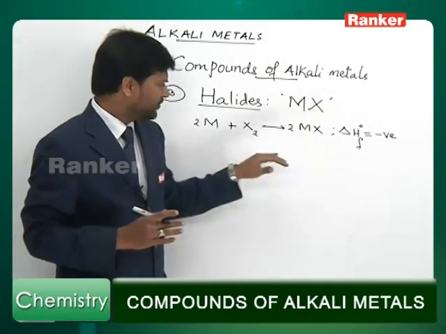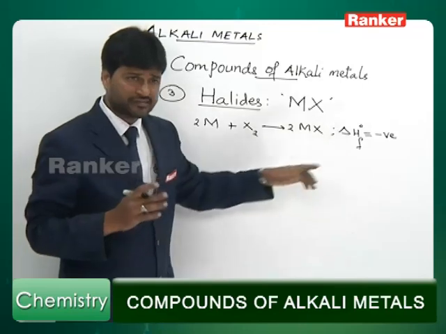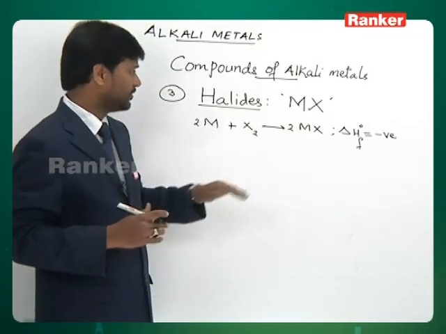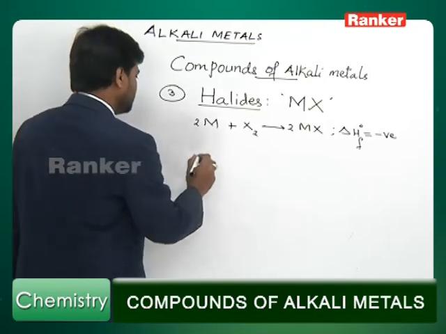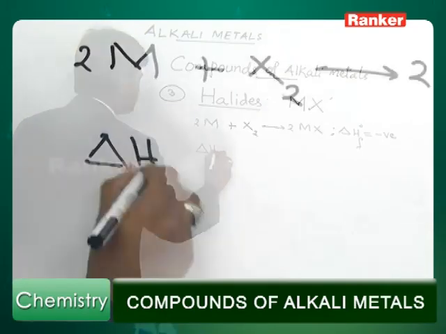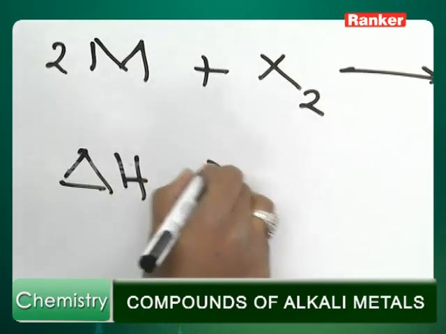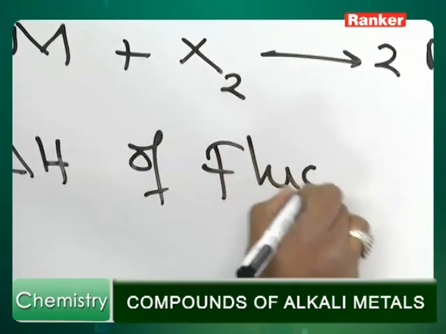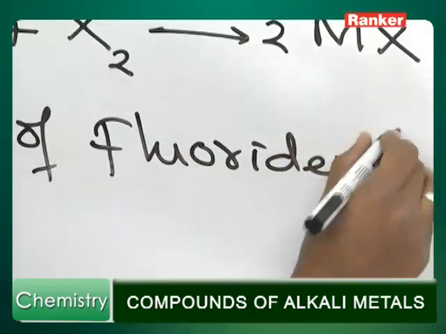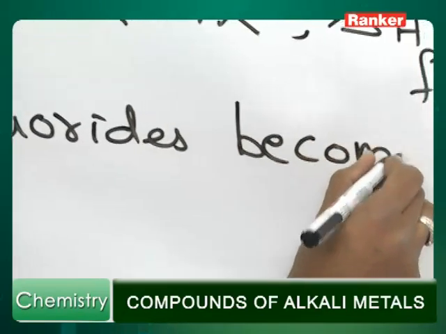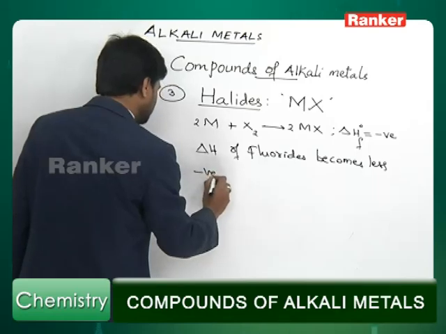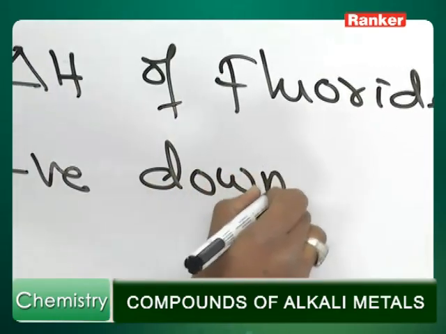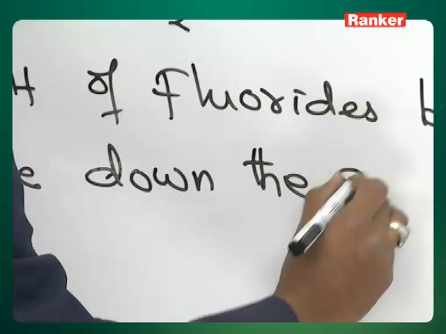One important feature regarding standard enthalpy of formation of metal halide, I would like to emphasize is this: the delta H of fluorides becomes less negative down the group.